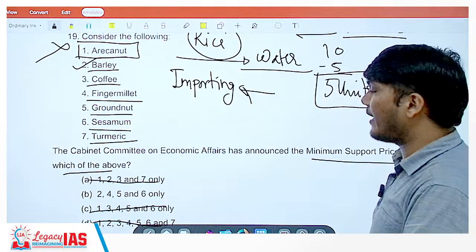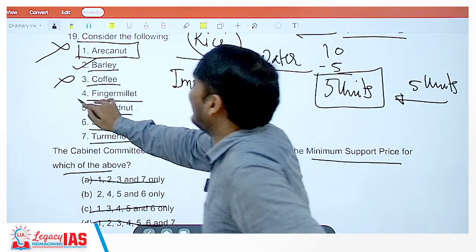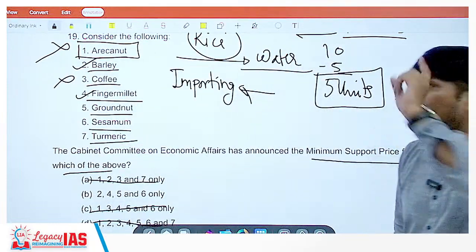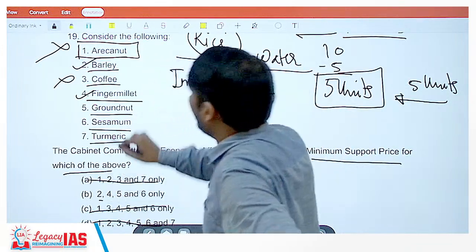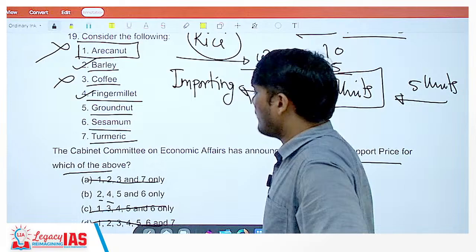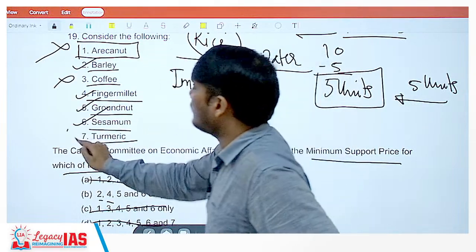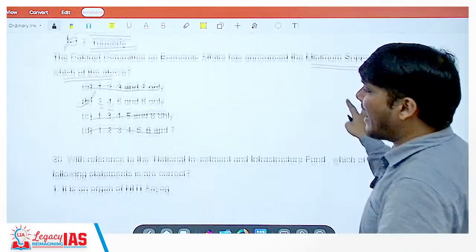2 is there. Barley is there. Coffee is not there. Okay, finger millet is there. Barley, finger millet definitely is there. Arecanut, coffee definitely is not there. So 1 is not there, 2 is there. 3 is not there, 4 is there. 5 groundnut, sesame is also there. Turmeric is not there. So the correct answer is option B, 2, 4, 5 and 6.